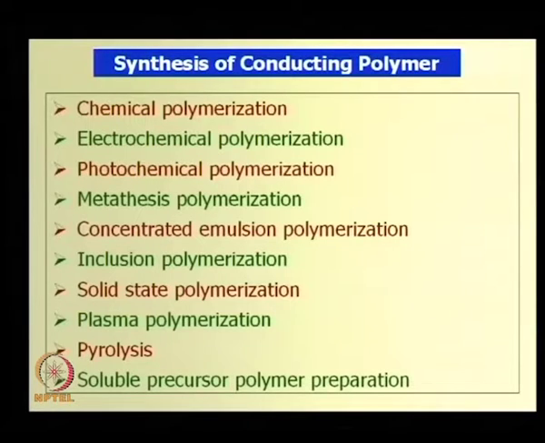So, for direct deposition, electrochemical synthesis is a good method, provided a suitable electrode and a suitable solvent are available, and then one can go for direct plasma deposition of the conducting polymer synthesized.